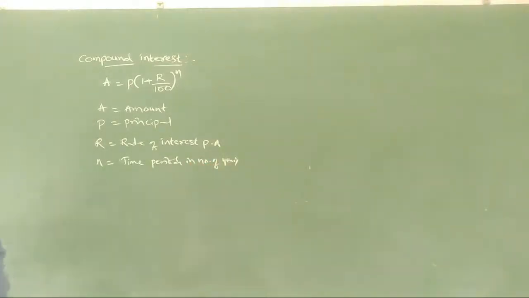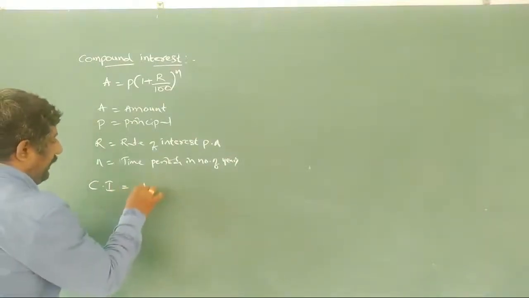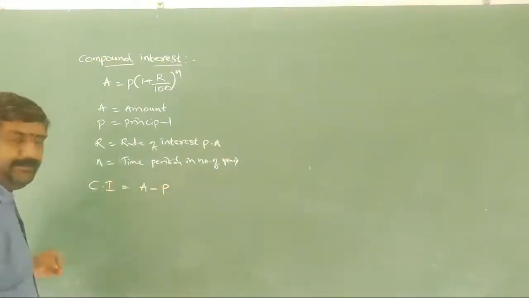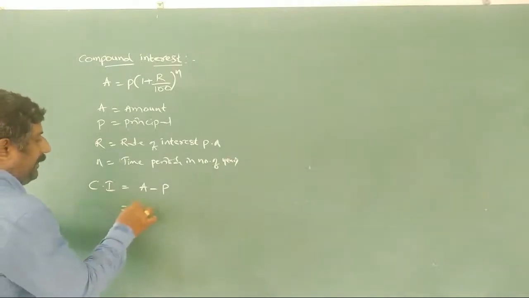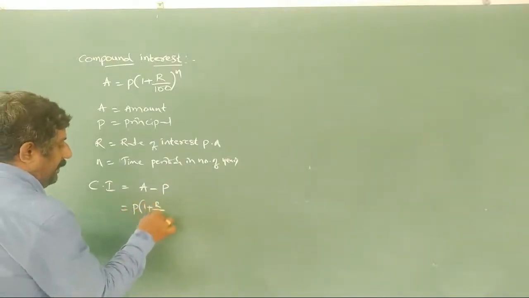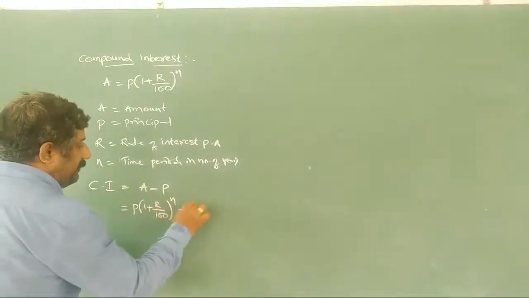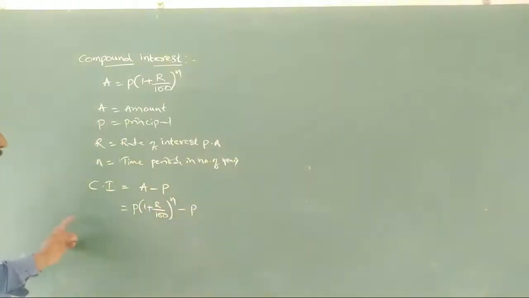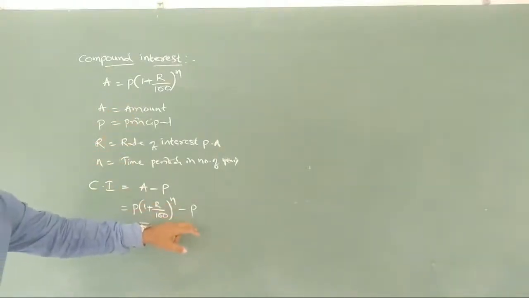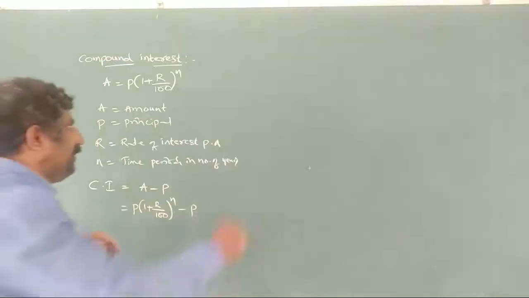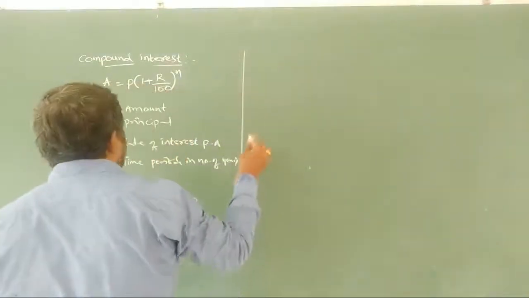Okay, now one more formula we can write here is CI. CI is nothing but compound interest. How are you going to find this compound interest? As A minus P. A minus P, or else if you want to write, you can write P of 1 plus R by 100 whole to the power of N minus P. So this is the compound interest formula we will get here. So CI is nothing but A minus P. So what is A? P of 1 plus R by 100 whole to the power of N. Okay, let us take a small problem on this, and again we will continue the next one.